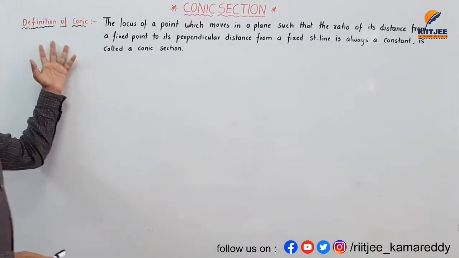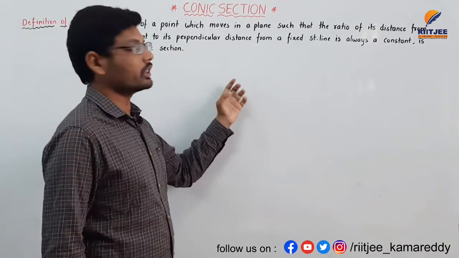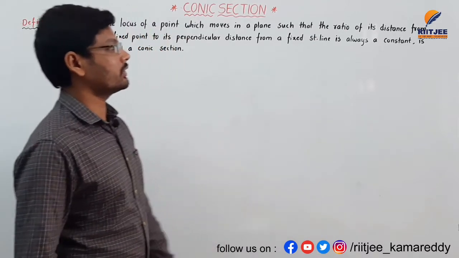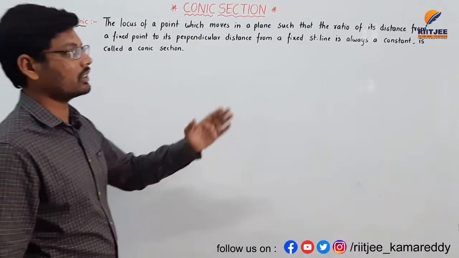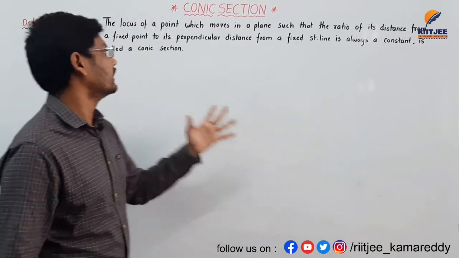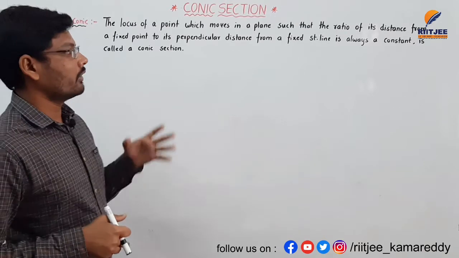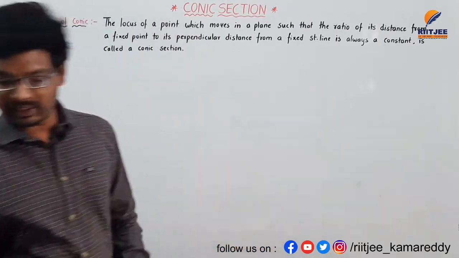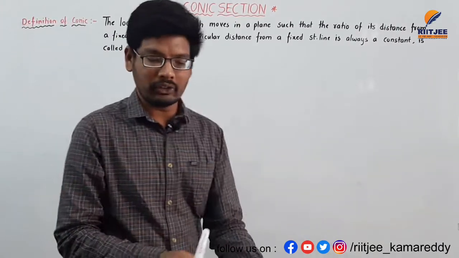And the actual definition of conic: the locus of a point which moves in a plane such that the ratio of its distance from a fixed point to its perpendicular distance from a fixed straight line is constant, is called a conic section. This is the definition. For understanding purpose, we have to discuss it diagrammatically.